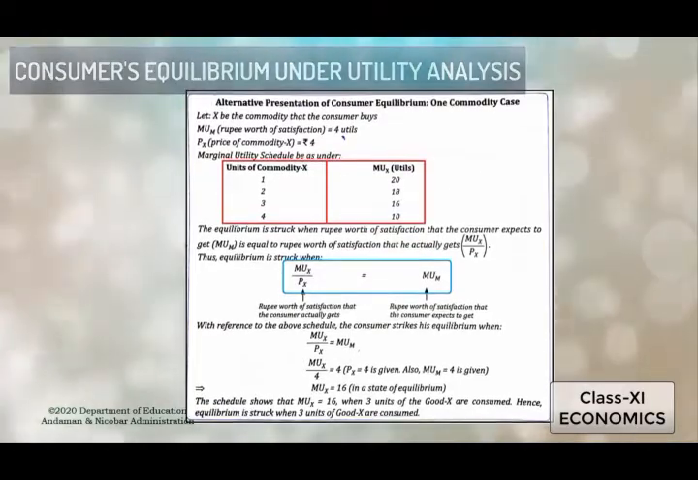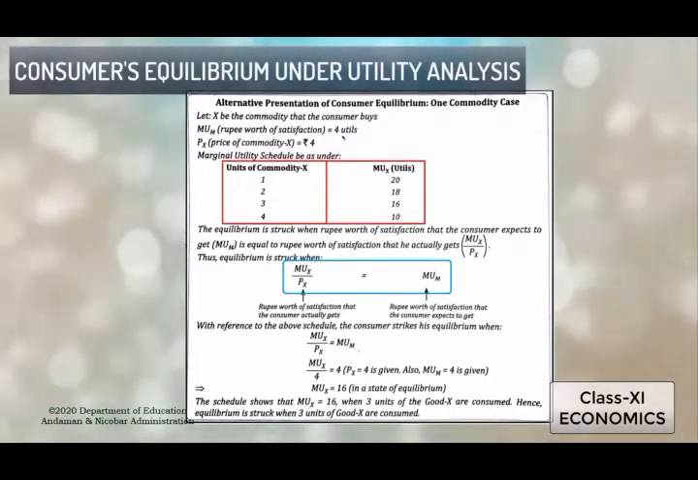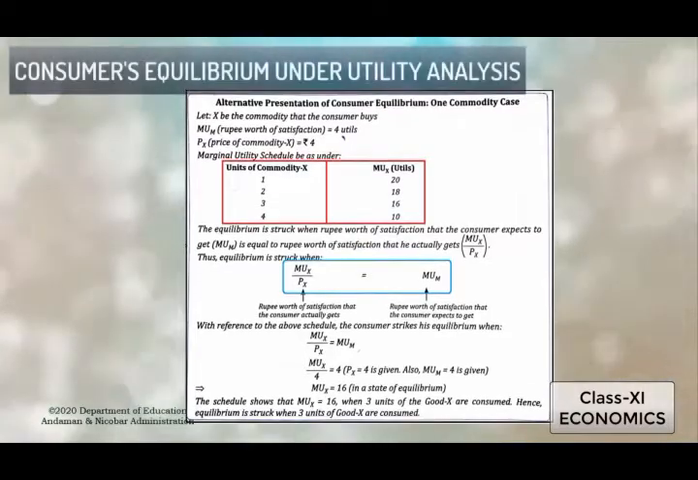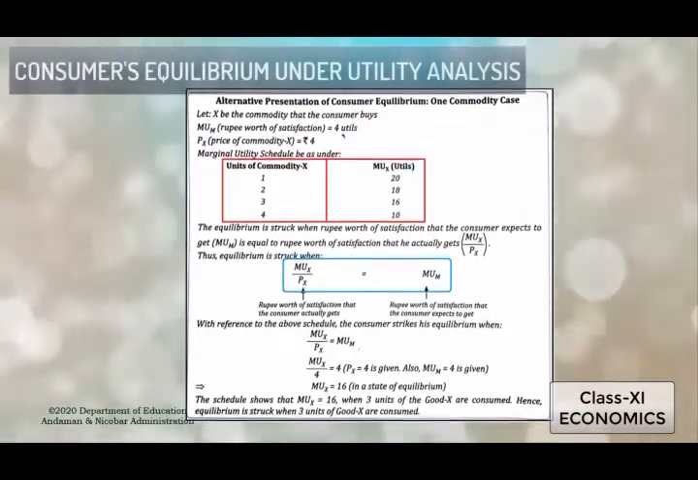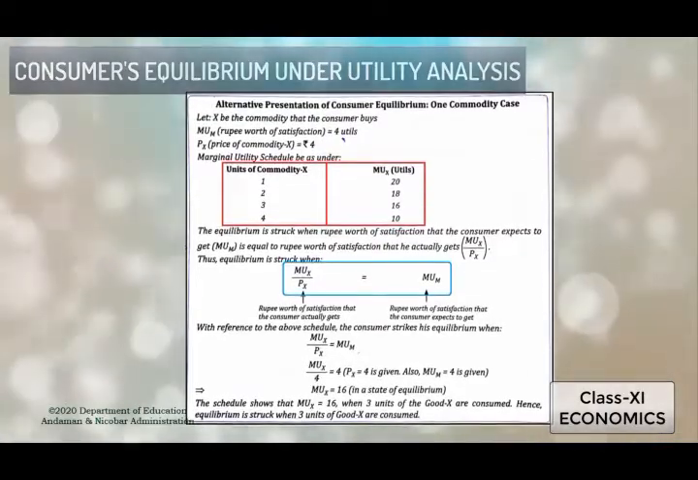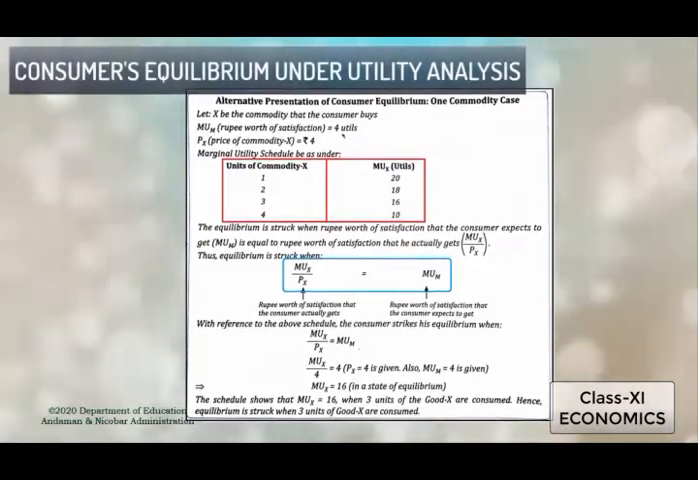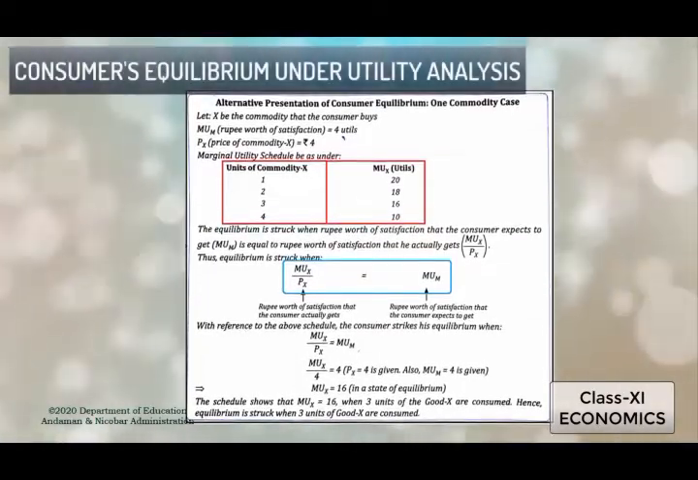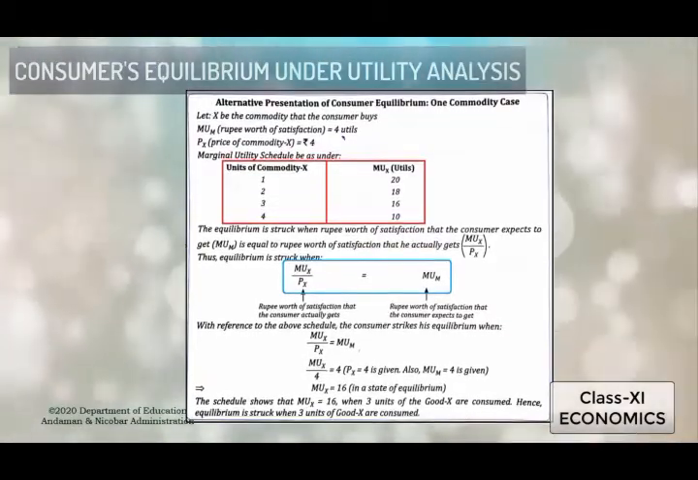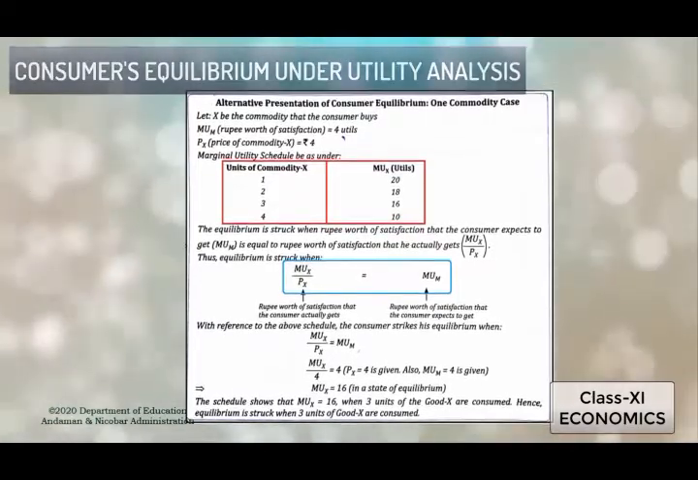So how can we get the equilibrium? The equilibrium is struck when MU of X by PX is equal to MU of M. So students, MU of X by PX denotes the rupee worth of satisfaction that the consumer actually gets. And what does MU of M represent? Rupee worth of satisfaction that the consumer expects to get. So with reference to the above schedule, the consumer strikes his equilibrium when MU of X by PX will be equal to MU of M.